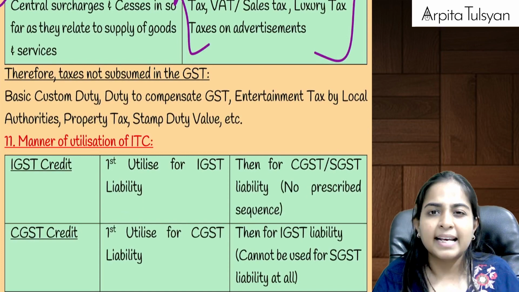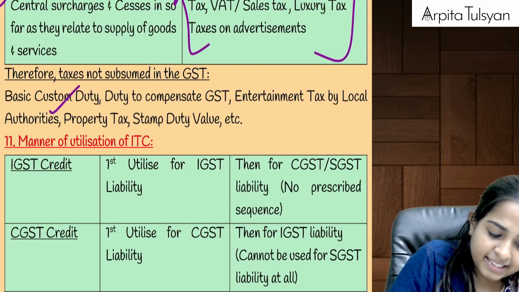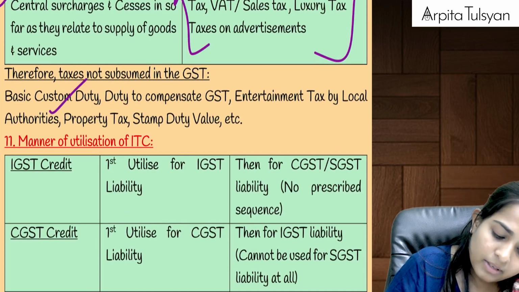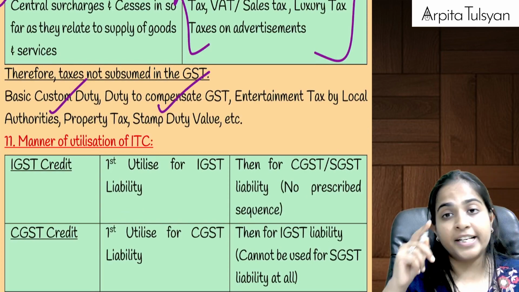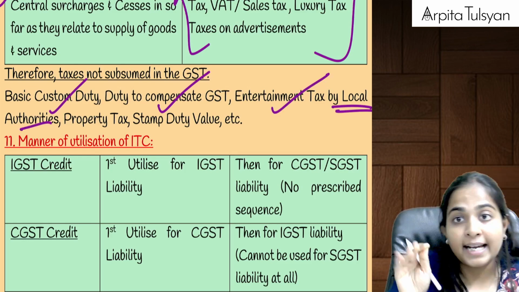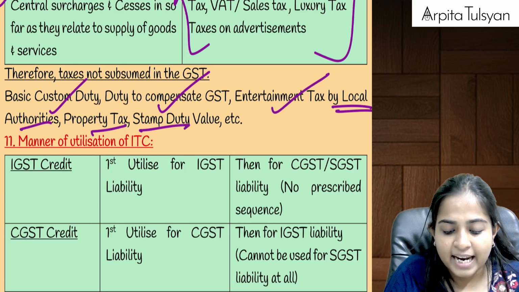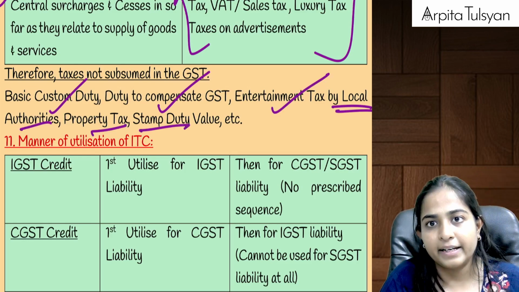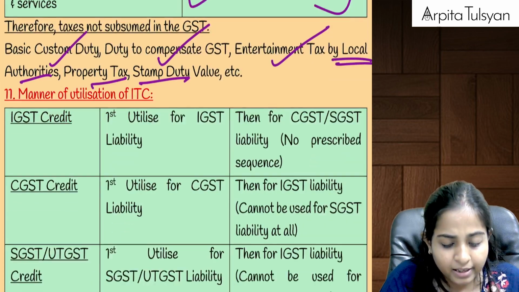So, ma'am, which taxes are left? Basic customs duty, duty to compensate GST, GST compensation cess, entertainment tax by local authority, that is still there. Property tax, stamp duty, etc. These are still prevailing. Okay, these are not subsumed in GST.